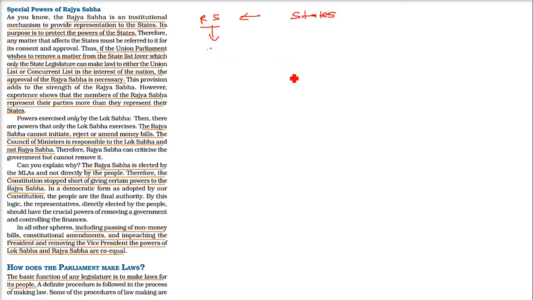So if the Union Parliament wishes to move a matter from the state list to either the Union list or a concurrent list in the interest of the nation, the approval of the Rajya Sabha is very necessary. For example, if there is something in the concurrent list and the state list, and now this wants to be put in the Union list, they have to take the permission or approval of the Rajya Sabha, because this state list pertains to the Rajya Sabha, that is the state people.